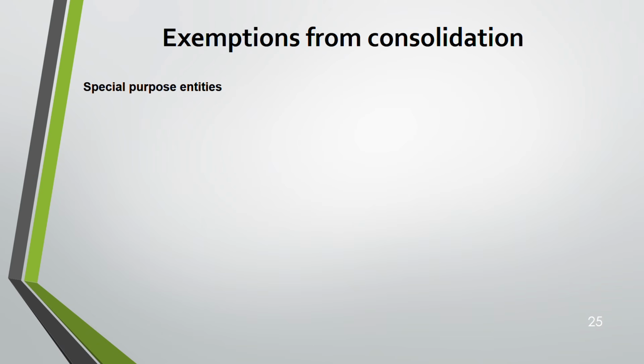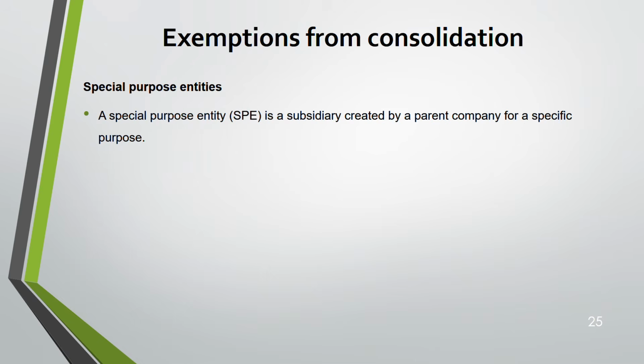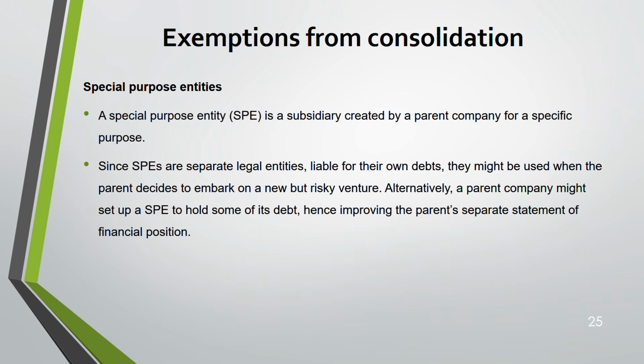So now the last is special purpose entities. The special purpose entities are created by the parent, okay, for some specific purpose. Okay, it's a subsidiary created by parent for some specific purpose. Okay, but remember, SPEs are separate legal entities. Okay, that means they are liable for their own debt. Okay, they might be used when the parent goes for some new or risky venture.